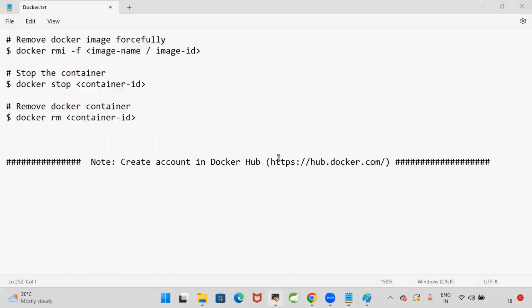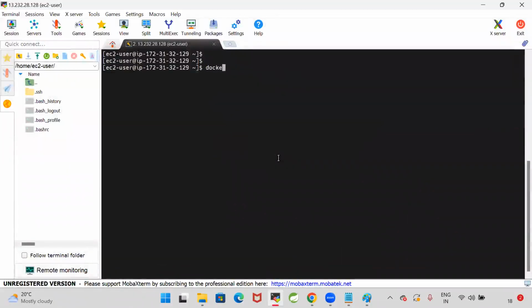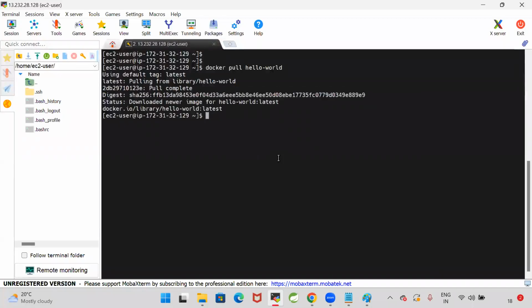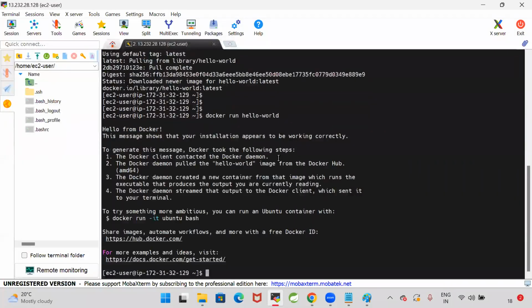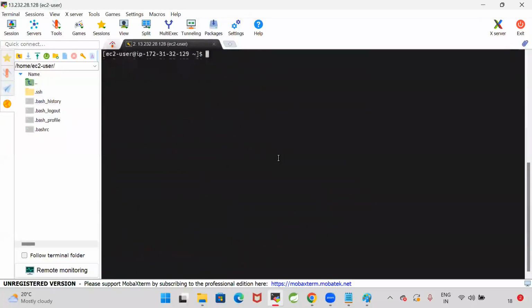For example, see here, I will go for docker pull hello-world. I'm pulling that image. I had removed that image, so it is pulling it again. That image got pulled. Then go for docker run hello-world. So now my image is available and the container is also available.